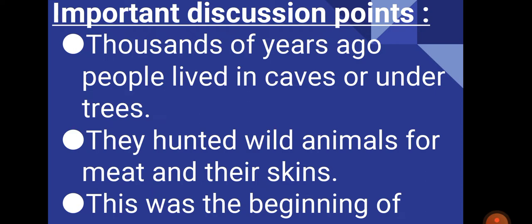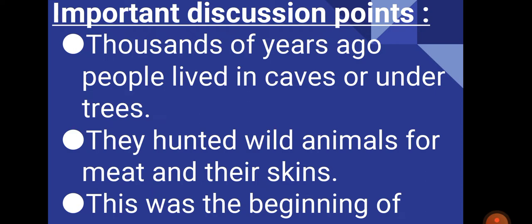They hunted wild animals for meat and their skins. The main source of their food and for their living was the animals. They were hunting them for their food and for their clothes, as meat and skins.